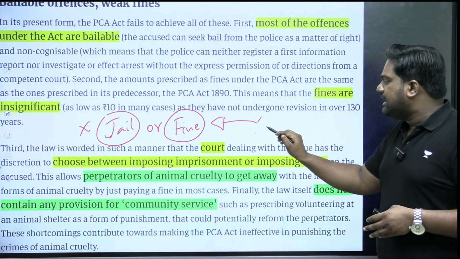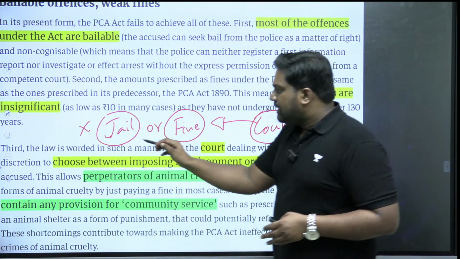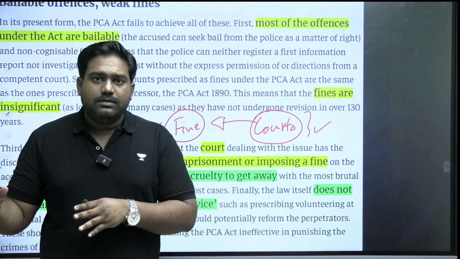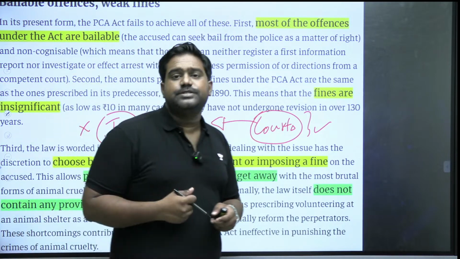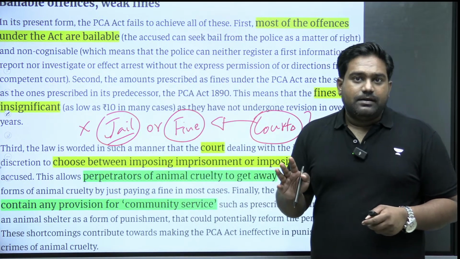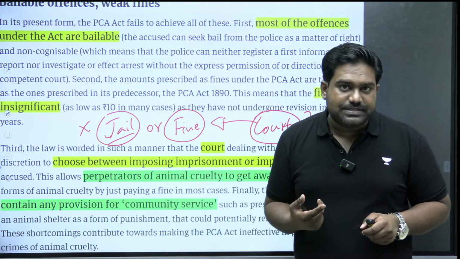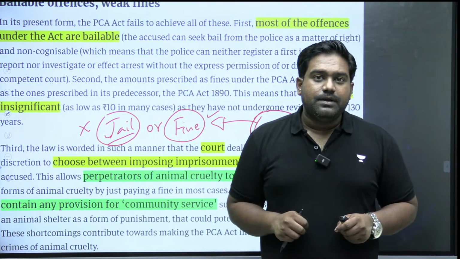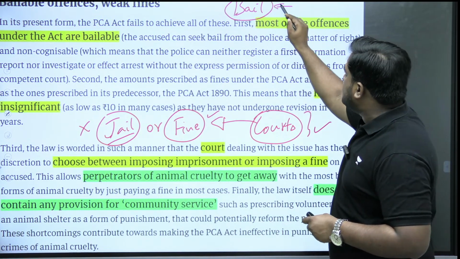But here the courts have been given an option. The courts looking at these cases, even if the culprit is convicted, can either imprison the culprit, and the imprisonment is also very less, hardly a few months, maximum a few years, or else they can let off the culprit by just imposing a penalty. And the penalty is very meager, as low as 10 rupees to a few hundred rupees. So that is why most culprits easily get away under this law. It's very easy to get bail. The bail provisions are very easy under the existing law.